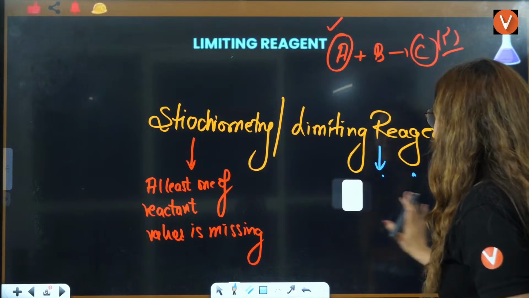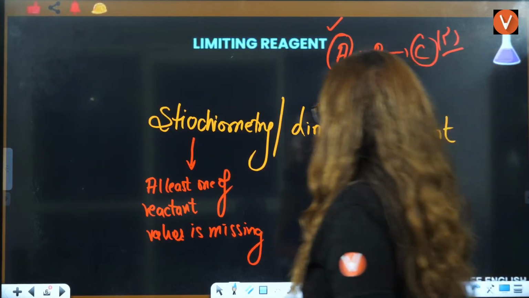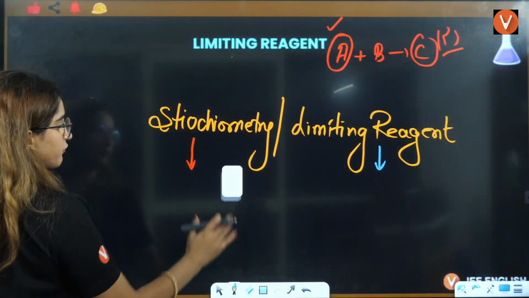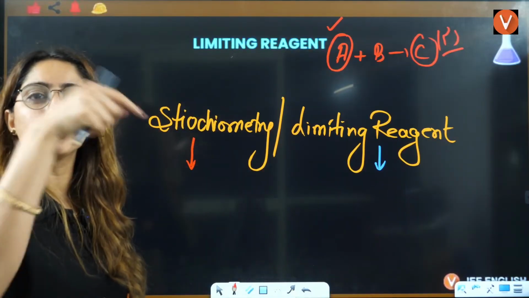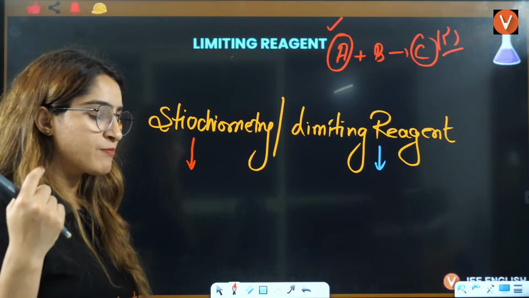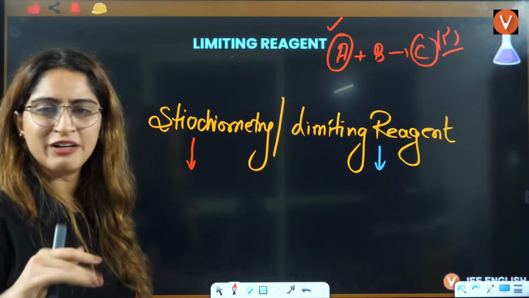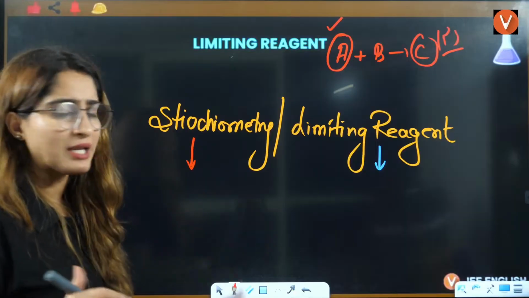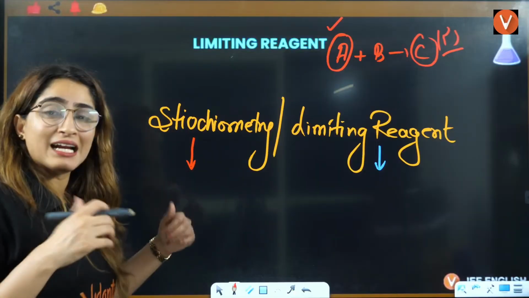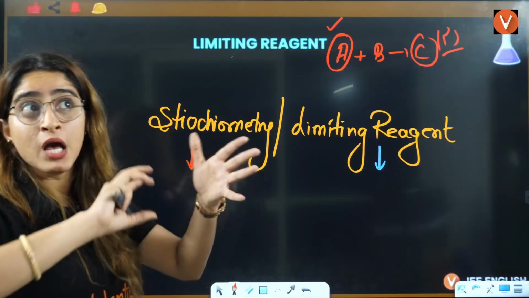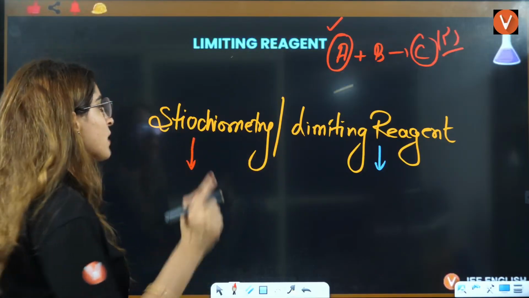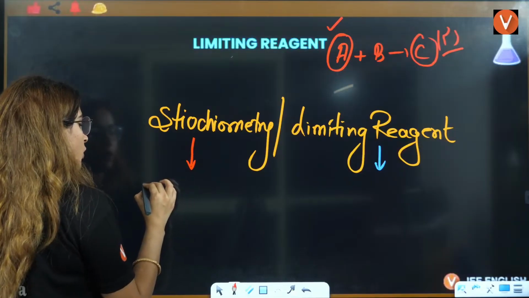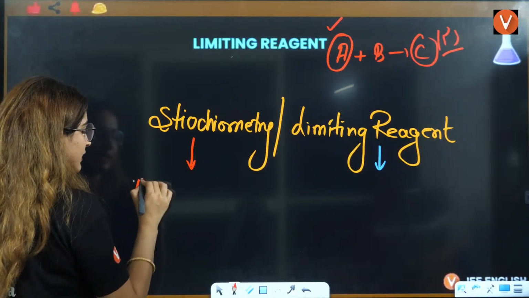Or I would say instead of values, should I write moles? I think moles will be a better way, because with mass you can also calculate moles, with volume also you can calculate moles, using different formulas. If they have directly given you moles or a formula where you can calculate the moles, two things, okay?